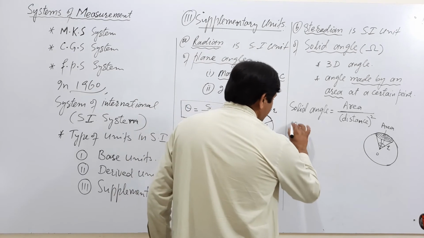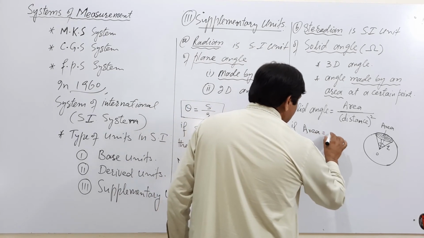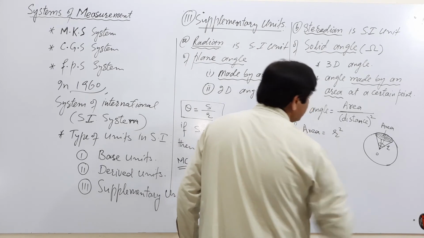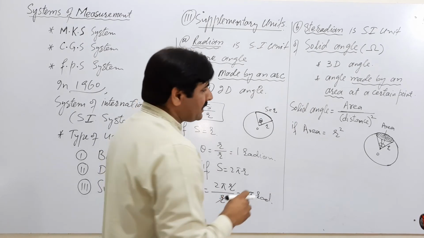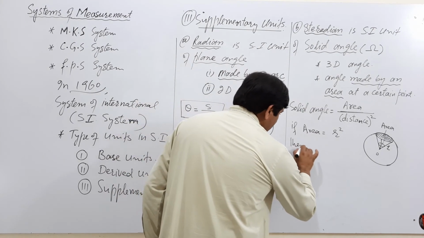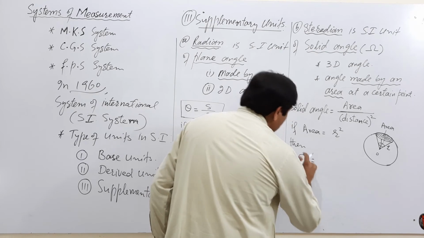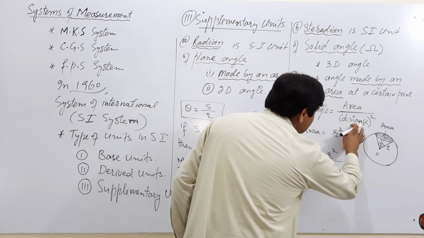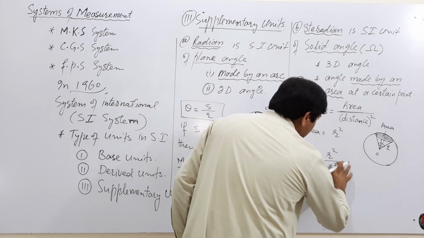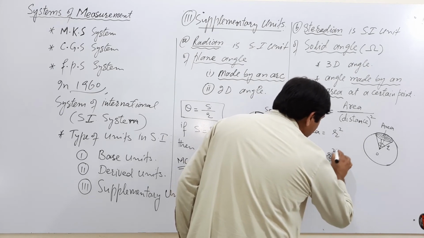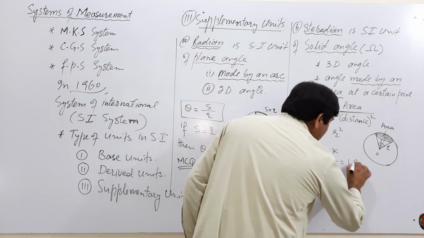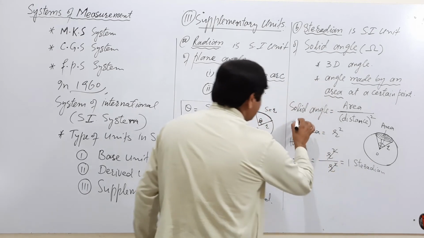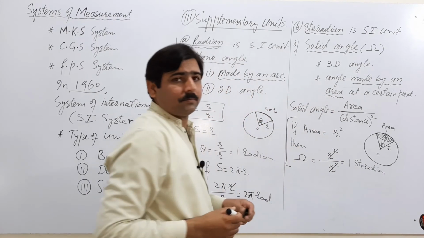If area is equal to radius square, then solid angle will be area divided by distance square, and this will be equal to 1 steradian. This is the definition of 1 steradian.